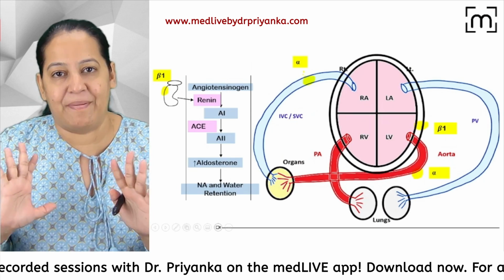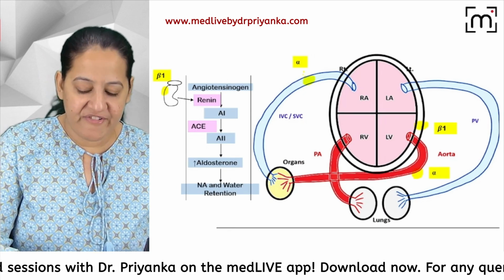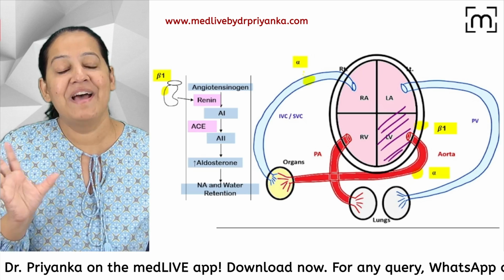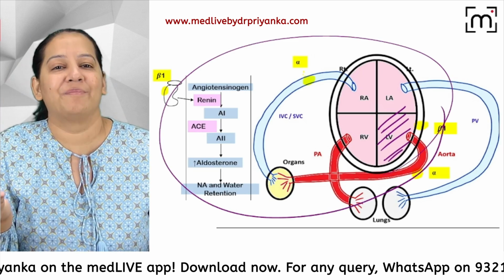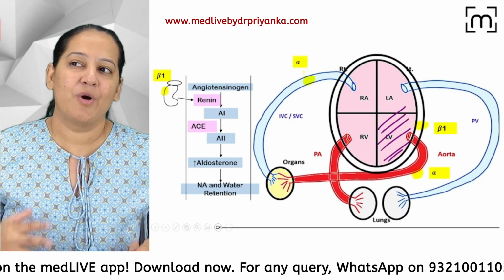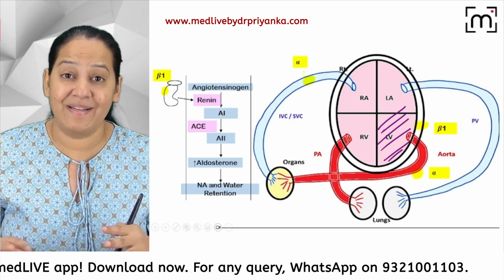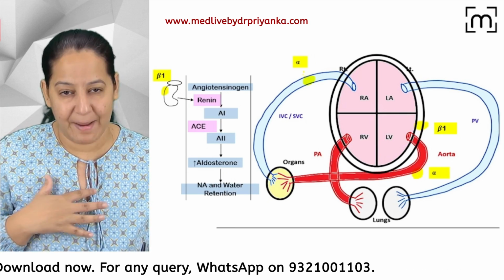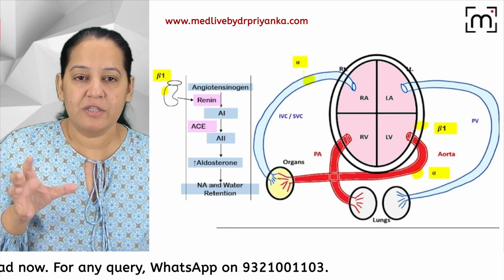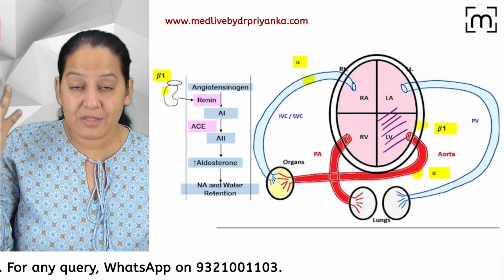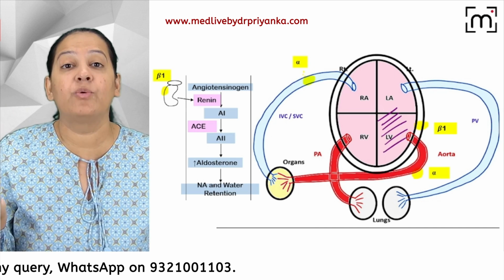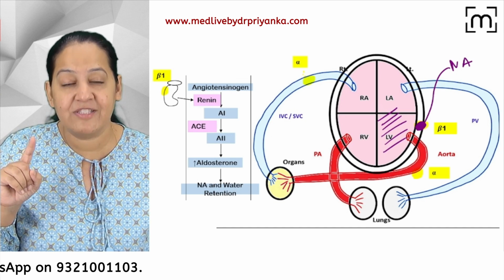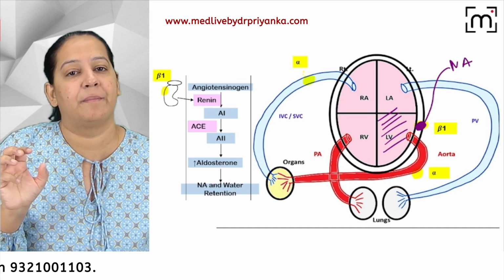This is the problem which is happening. You can see the left ventricle is contracting less. That is not actually the problem. The compensation of that is the problem. God is doing the compensation. God is trying to do good, but actually bad is happening in the long run. God is always great. God does nothing bad for us. I have a strong belief in that. Suppose someone's heart is failing, God is trying to save the person by acutely releasing noradrenaline in the body that will go and bind with the beta 1 receptor of the heart and save the person at that time.